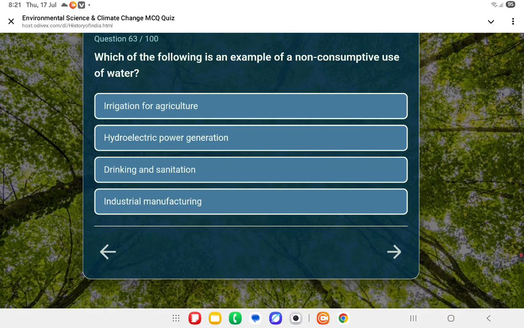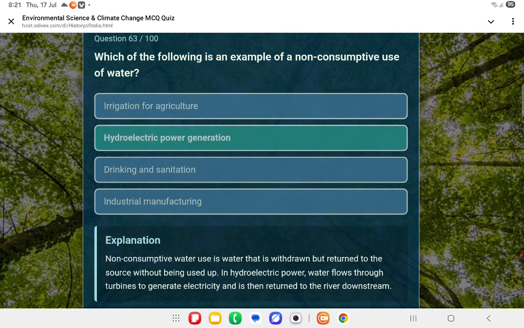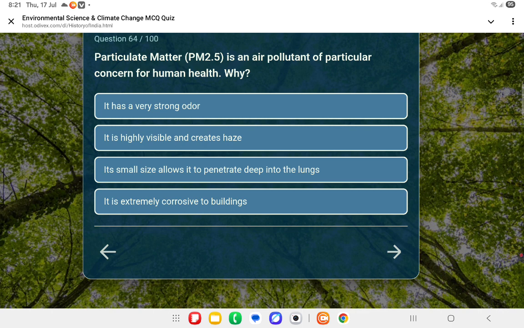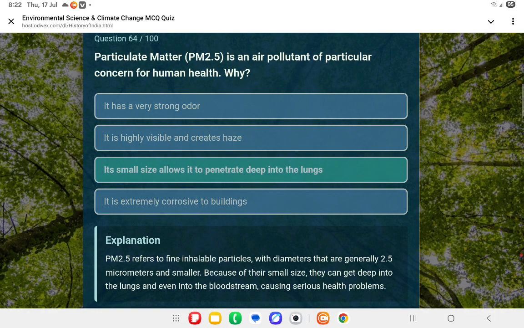Next question. Which of the following is an example of a non-consumptive use of water? The answer is the second one, hydroelectric power generation. Next question. Particulate matter, that means PM 2.5, is an air pollutant of particular concern for human health. Why? The third one is the answer: its small size allows it to penetrate deep into the lungs.